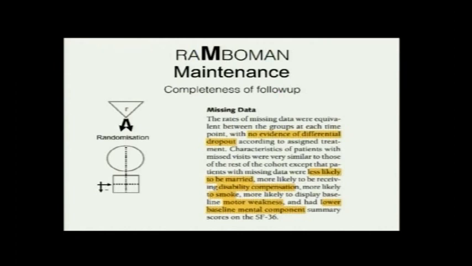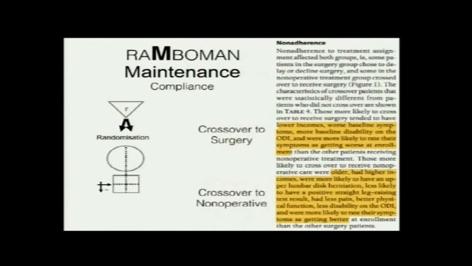And the patients who dropped out are basically, their characteristics are that they are more likely to be married, they probably are more likely to have disability compensation, they smoke, have more motor weakness, and lower baseline mental component. But the important thing here is that both the groups had similar characteristics for the patients who dropped out. That means that both groups are reasonably comparable. Then the second part in maintenance is the compliance. First is completeness of follow-up, second is compliance.